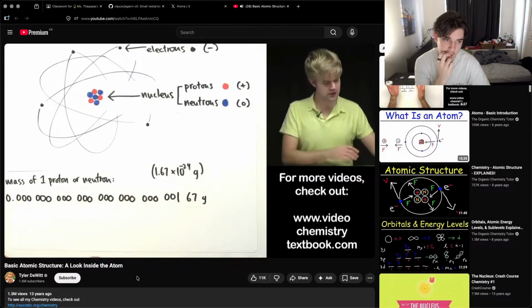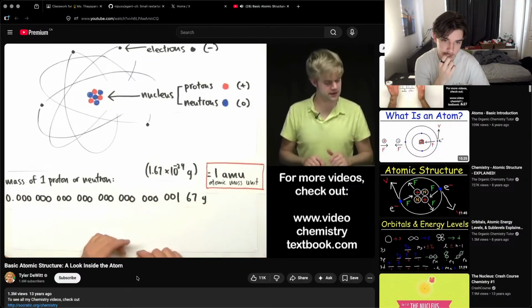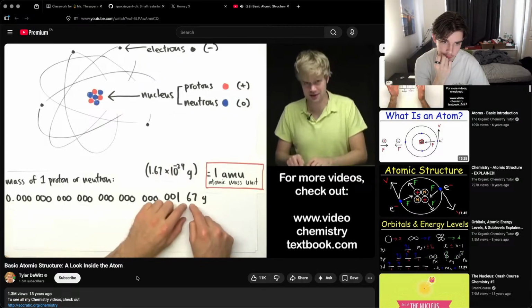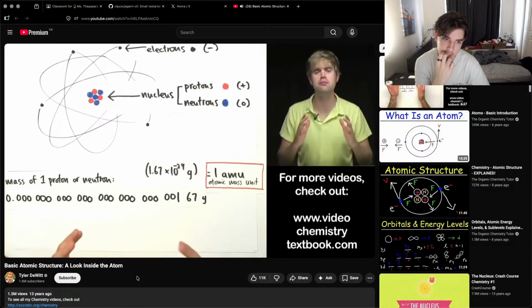So scientists came up with another way to measure the mass of a proton or neutron, and that's using a unit called the AMU, the atomic mass unit. And they said, okay, one proton or one neutron weighs about 1 AMU. That's a lot easier to use than this measurement here. So a proton or neutron weighs about 1 AMU. An electron, on the other hand, is much, much, much smaller than a proton or neutron.